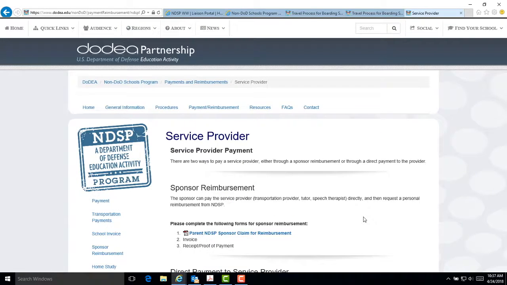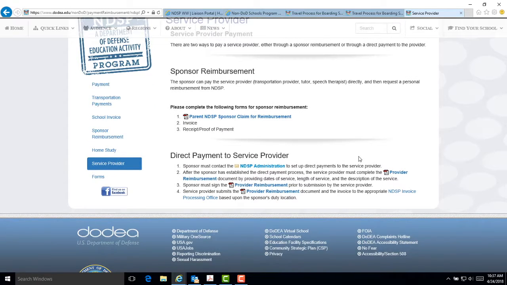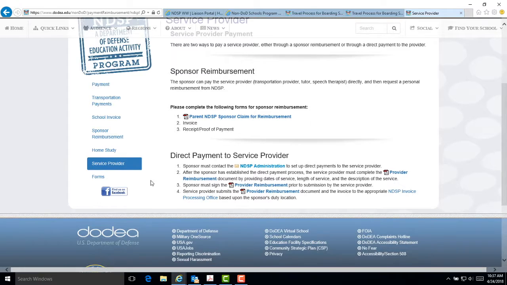Service provider. A service provider could be a tutor, an aide, a therapist, or a bus company, to name a few. This section lists the 2 methods of reimbursing a service provider. There are links for the forms. The sponsor is responsible for reviewing the service provider's invoice and/or claim for accuracy and adherence to the education specialist's authorization.